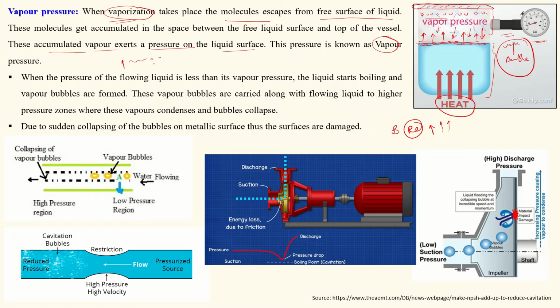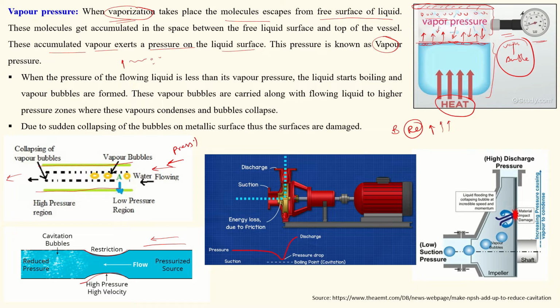So why do we study this? What is the importance of this study in a pump? Suppose we take a closed pipe where water is flowing in this direction, and another case where the pipe has a reduced cross-section area like this, and liquid is flowing. The pressure of the liquid reduces below the vapor pressure, maybe due to the reduction in cross-section area or anything else.